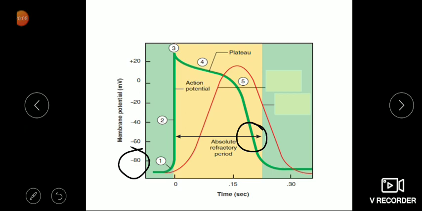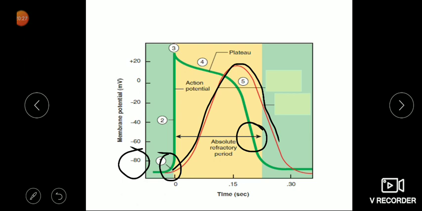Means once there is an excitation of cardiac muscle, this will lead to release of calcium. Calcium will go inside. It will open the lock of troponin. Tropomyosin will move. Active sites of actin are exposed, and myosin will combine with actin, and this is the muscle contraction. This is the contraction phase. After that, there is a relaxation phase.